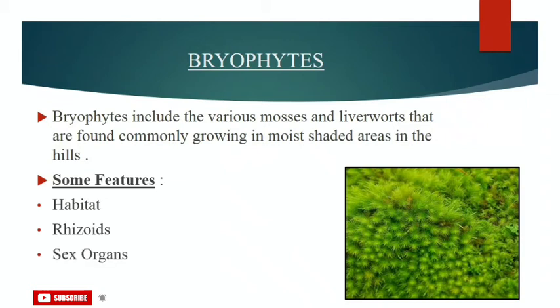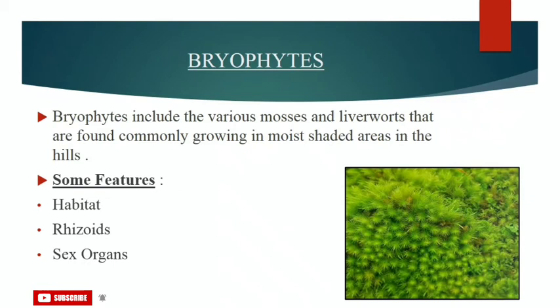Now, the next feature is sex organs. The plant body produces gametes, hence it is called the gametophyte. The sex organs in bryophytes are multicellular. The male sex organ in bryophytes is called antheridium, which produces biflagellate antherozoids. The female sex organ is flask shaped and is called archegonium. It produces a single egg.